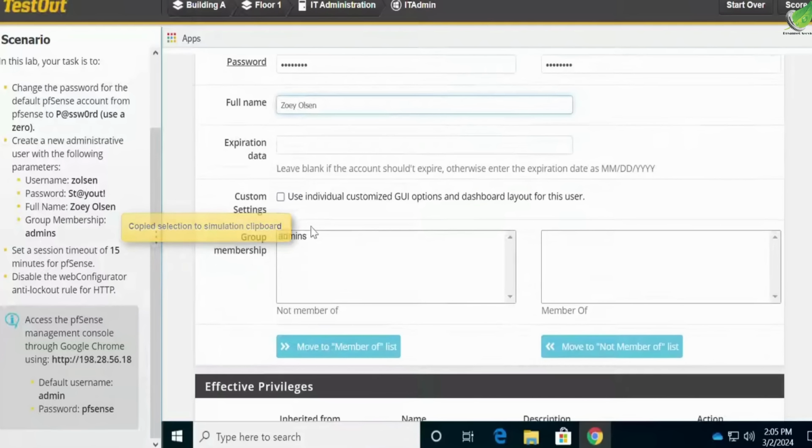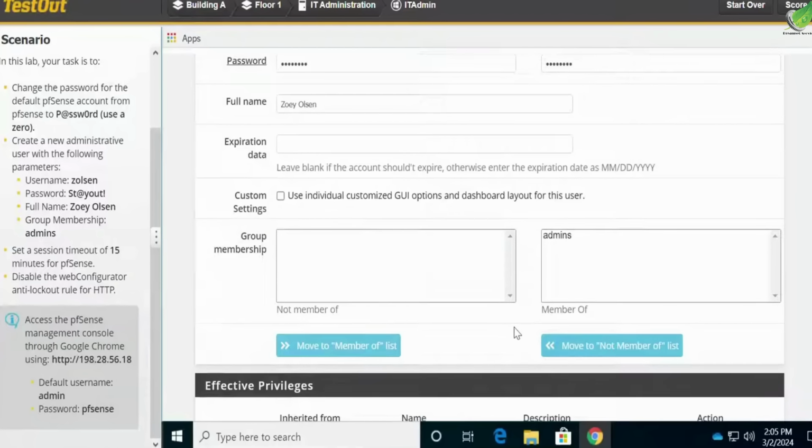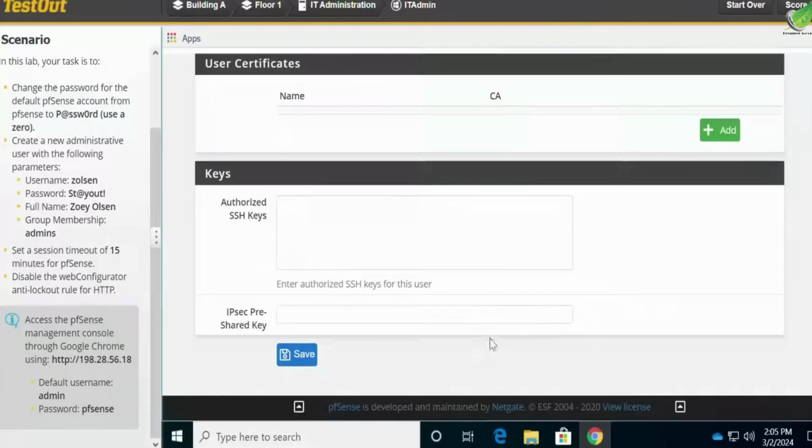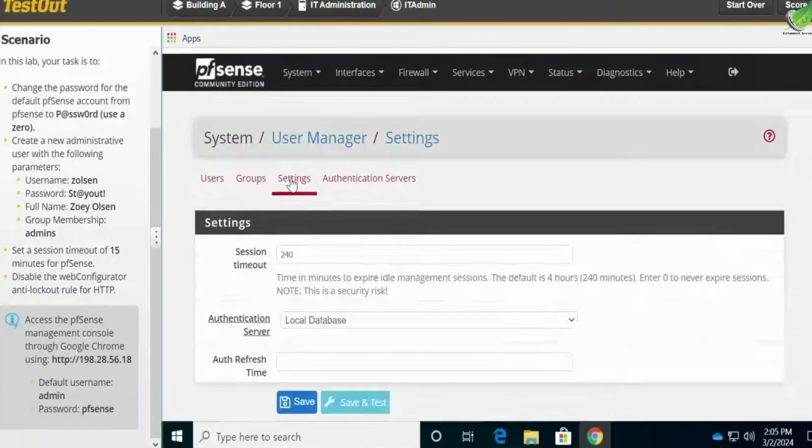Group membership is going to be admin, so move to member of list and scroll down. We'll go ahead and save this. So we'll go to settings, and we're going to change this to 15 and click on save.